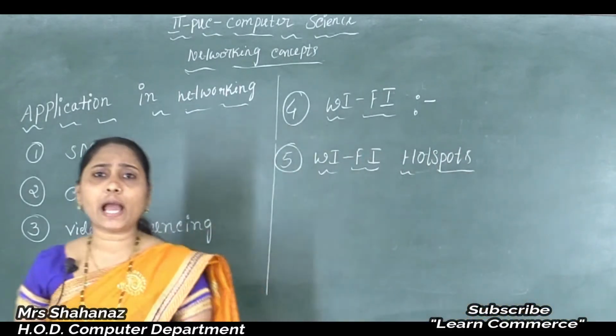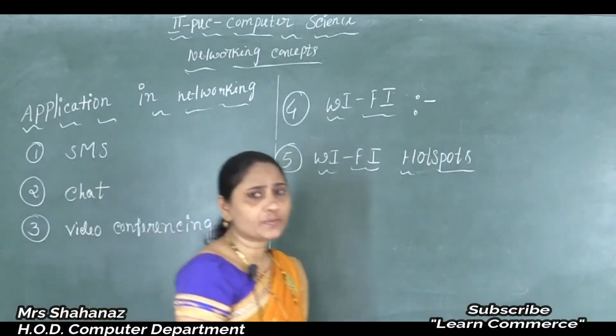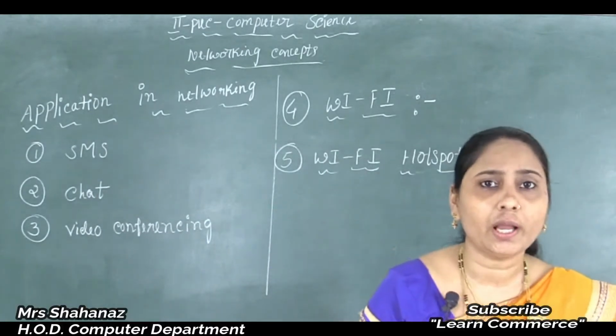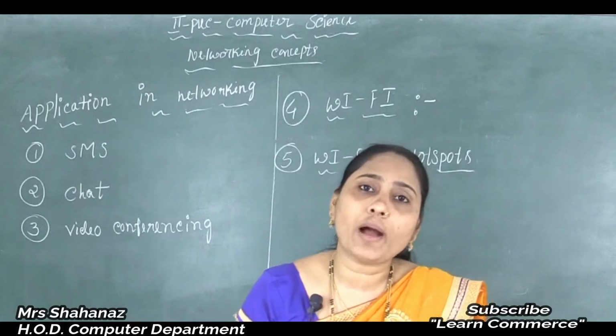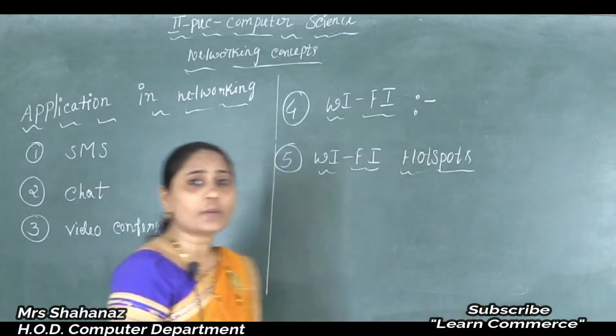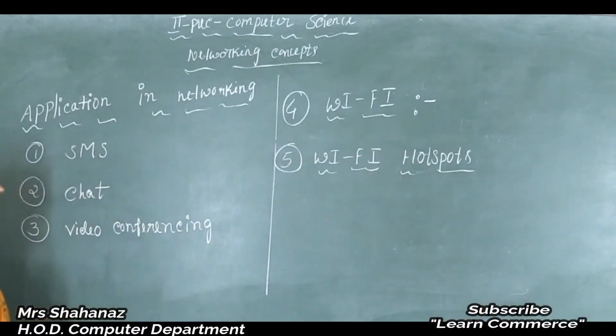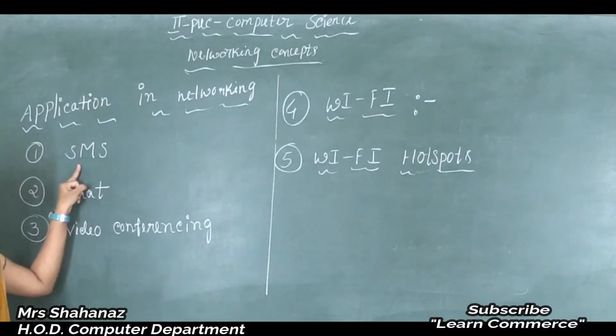The question is applications in networking. As we know, the meaning of application is the users of the networking. So why are we using networking? Some of the applications in networking are: first, SMS, whose full form is Short Message Service.